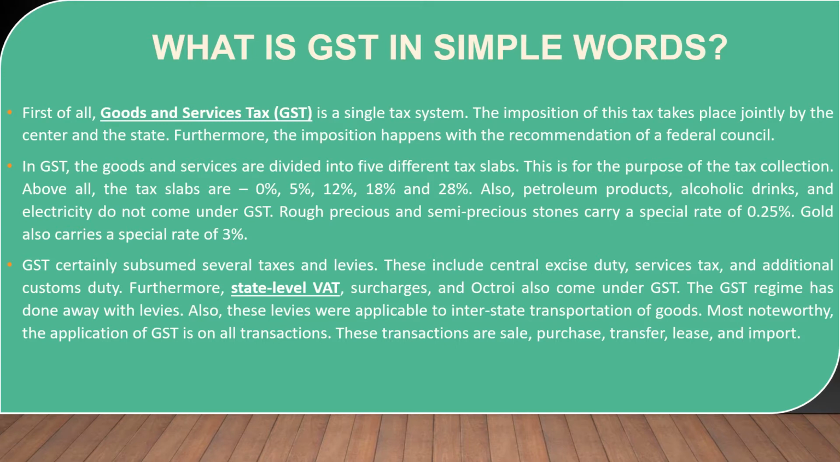GST certainly subsumed several taxes and levies. These include central excise duty, services tax, and additional customs duty. Furthermore, state-level VAT, surcharges, and octroi also come under GST. The GST regime has done away with levies. Also, these levies were applicable to interstate transportation of goods.